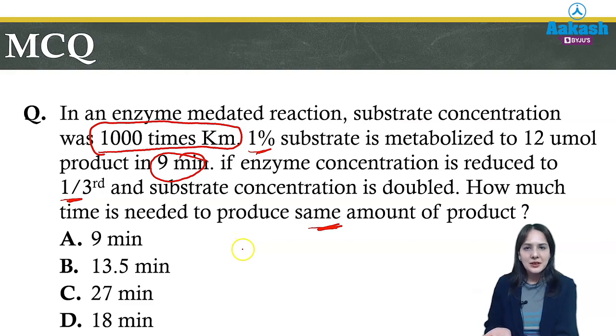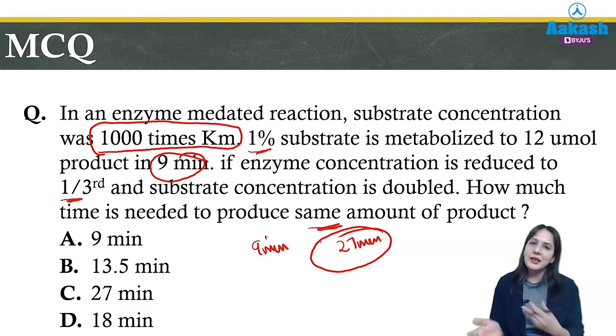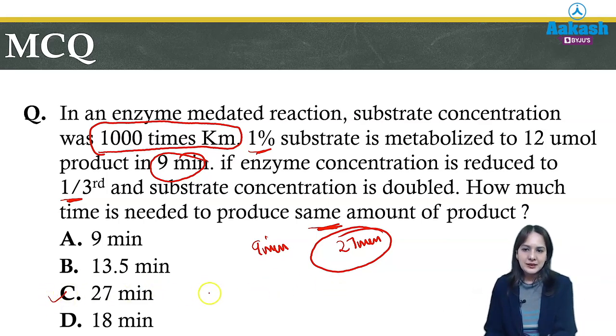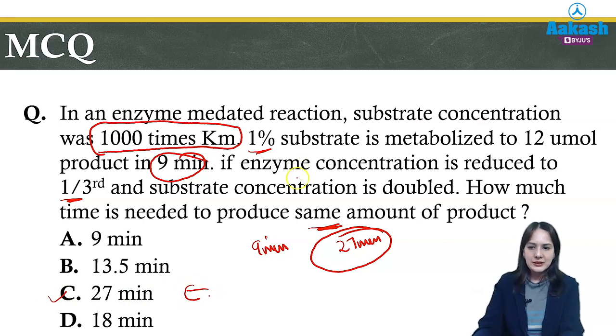Here you see that the substrate concentration is already very high. So doubling the substrate concentration will not affect the reaction, but the enzyme is reduced to 1/3, which means the reaction carried out in 9 minutes will take 3 times the time, that is 27 minutes. Because the substrate is very high earlier also, 1000 times the Km, the reaction will not depend upon the substrate concentration but on the enzyme concentration. So if it is reduced to 1/3, the reaction will take 3 times the time. So the answer is 27 minutes. In this way you can solve these questions.